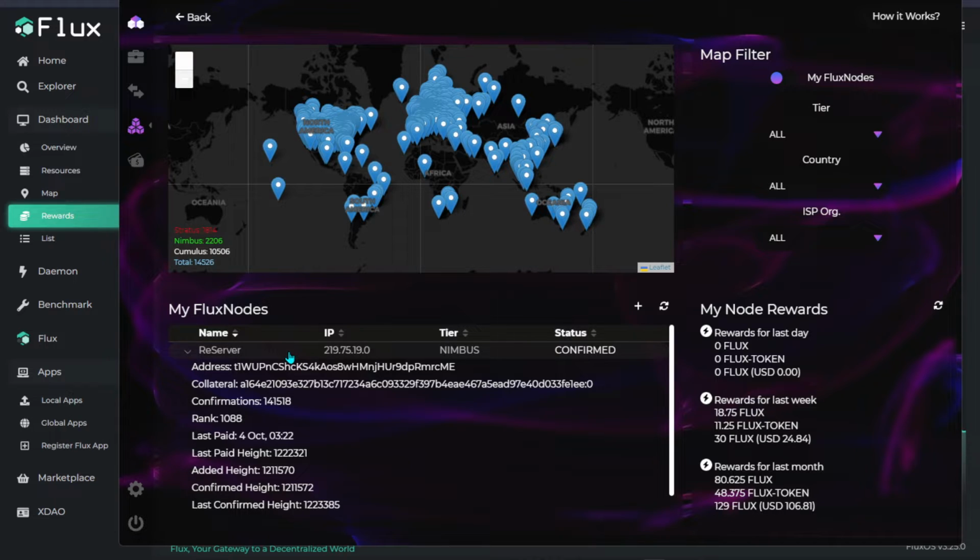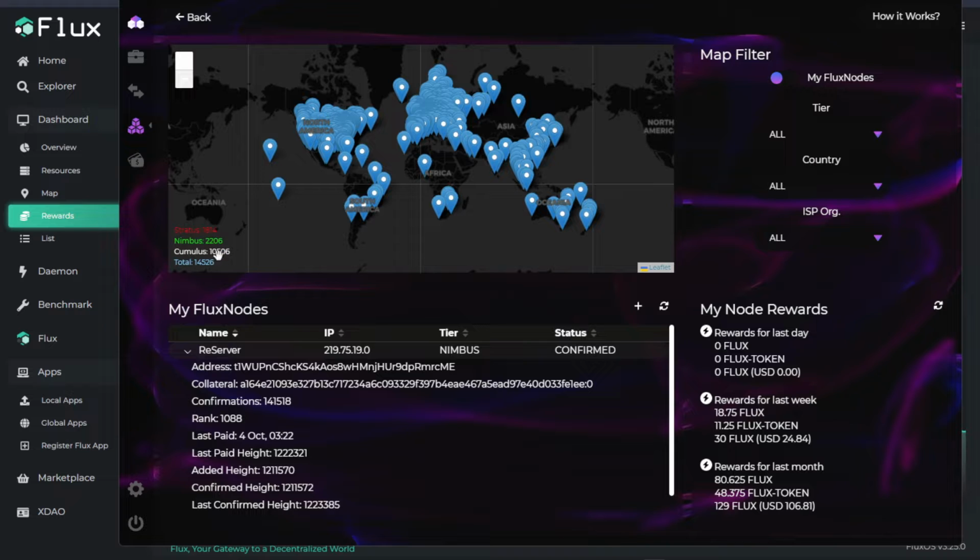So for Nimbus itself, you are looking at maybe 2 to 3 days of block time to receive your rewards. So what does this mean over here? For Nimbus, Cumulus, and Stratus itself, the lower the number, the more frequently you will get paid out. And after that, the rewards are slightly different, so I'm going to explain that to you later on.